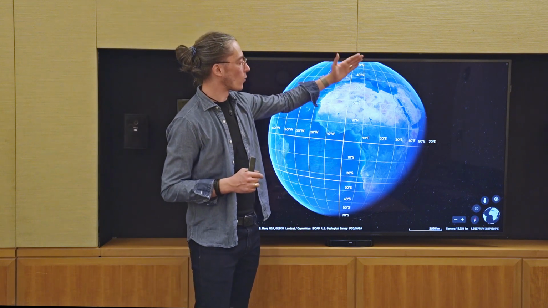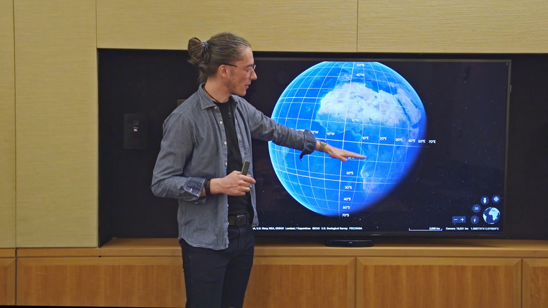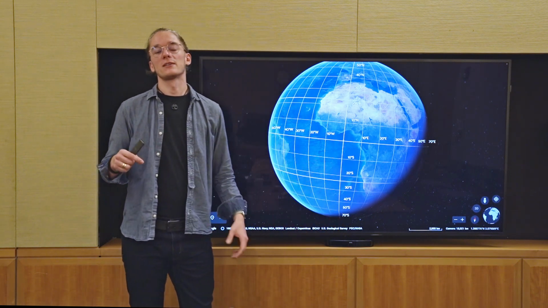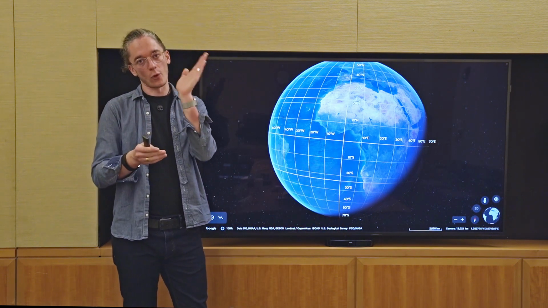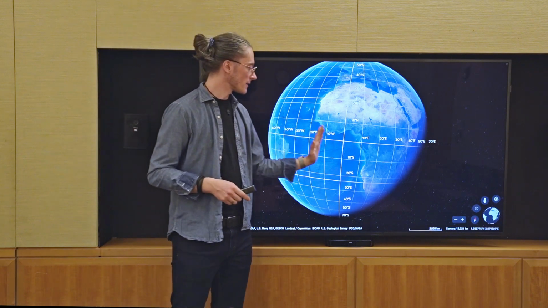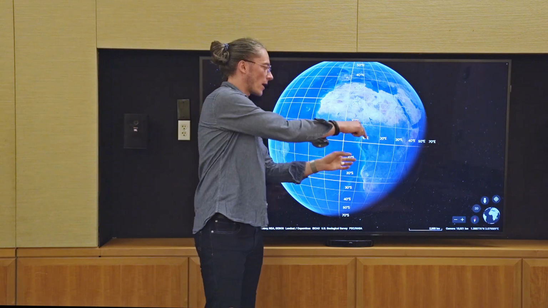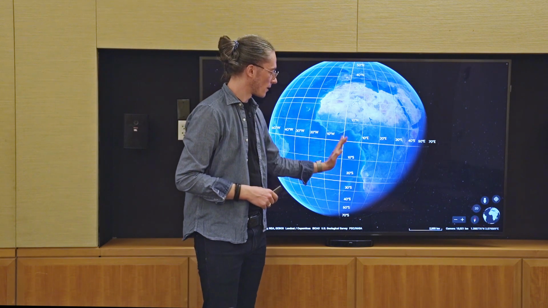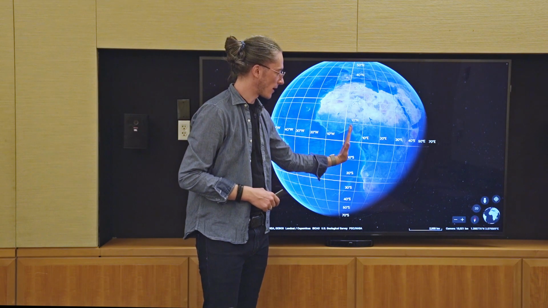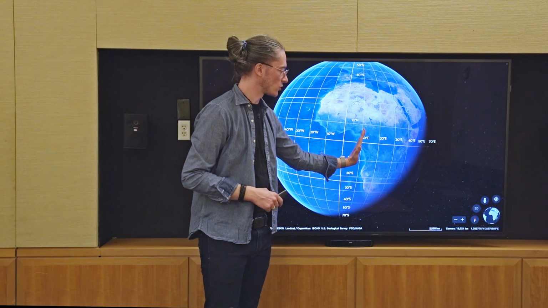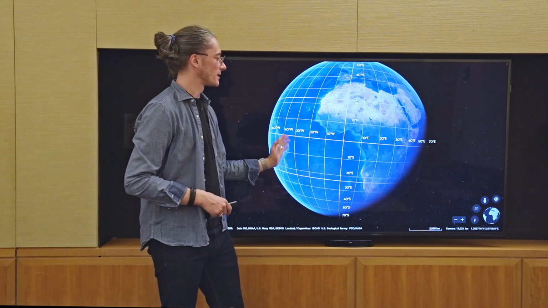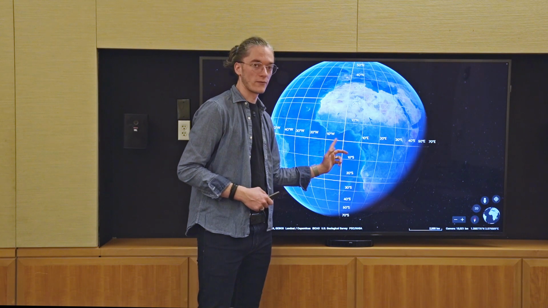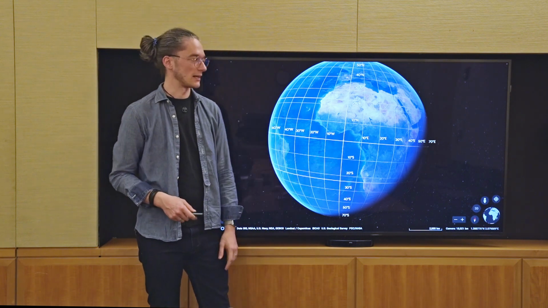So we go 180 until here and another 180 until here, and that's why we end up at 360 different steps from north to south. Likewise, we go this way round the globe to end up here again. So that's 0, 0.5, 1, 1.5, 2, and so on, until we end up here at 359, 359.5, and that's then the last value in our list.